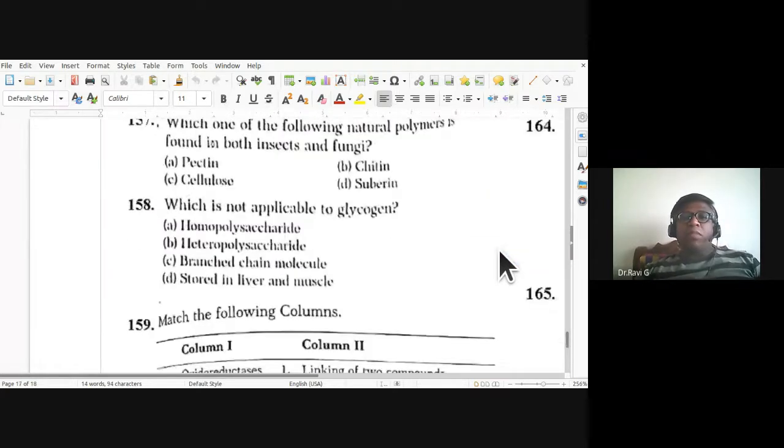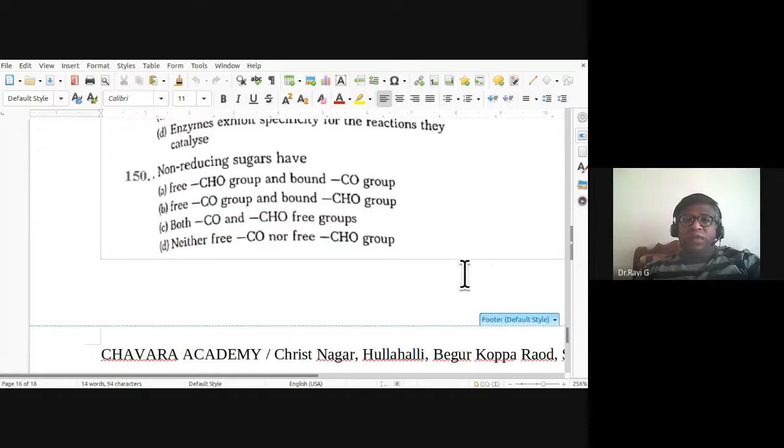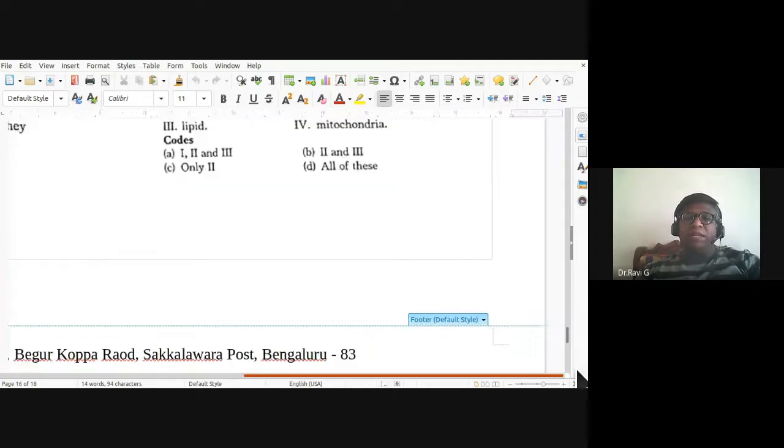151st, which of the following natural polymers is found in both insects and fungi? Okay, natural polymer found in both insects and fungi. So I think here I've completed 150. I have to complete the remaining questions.